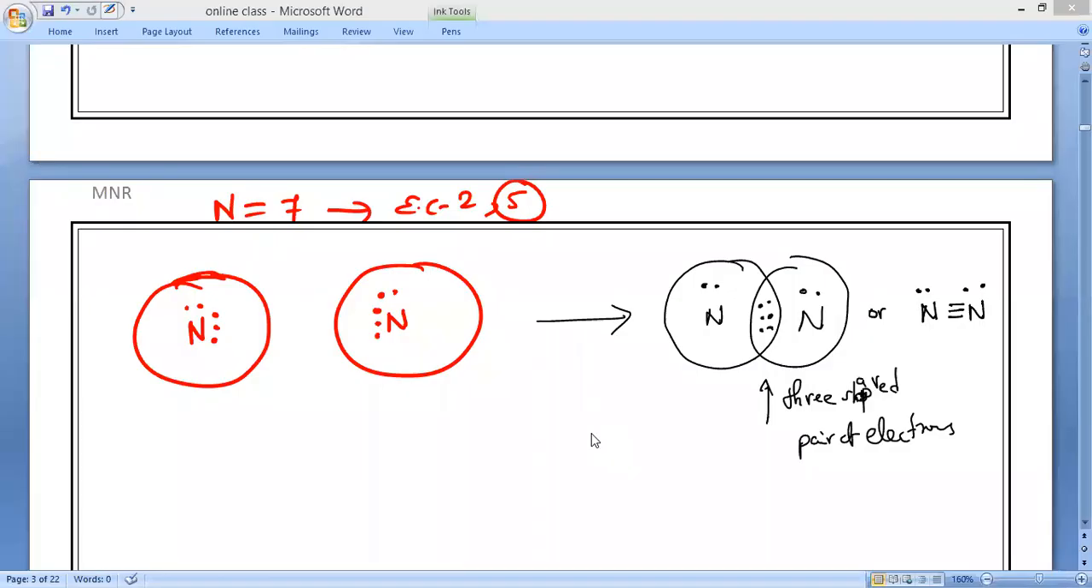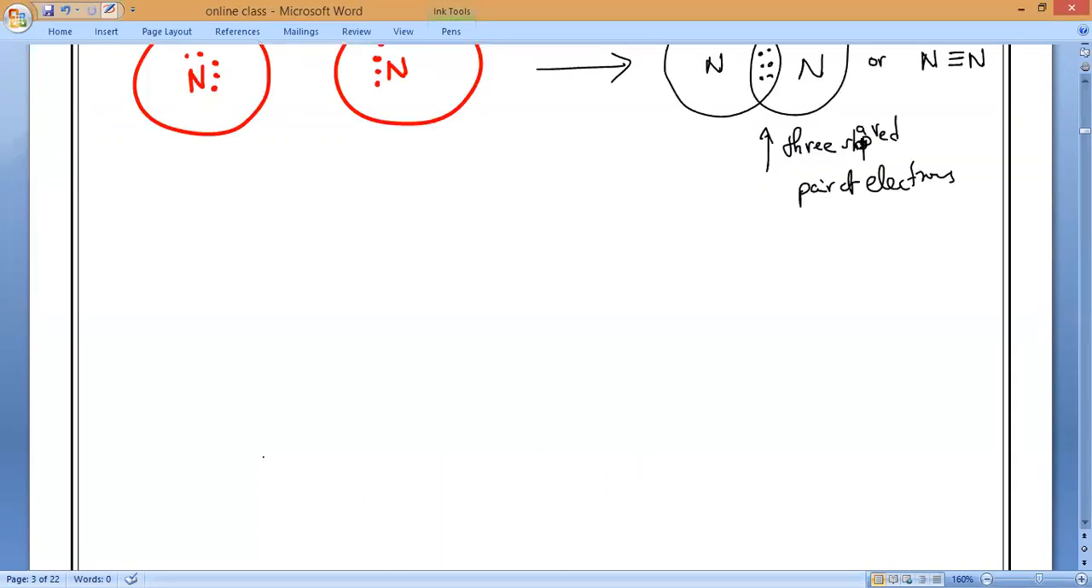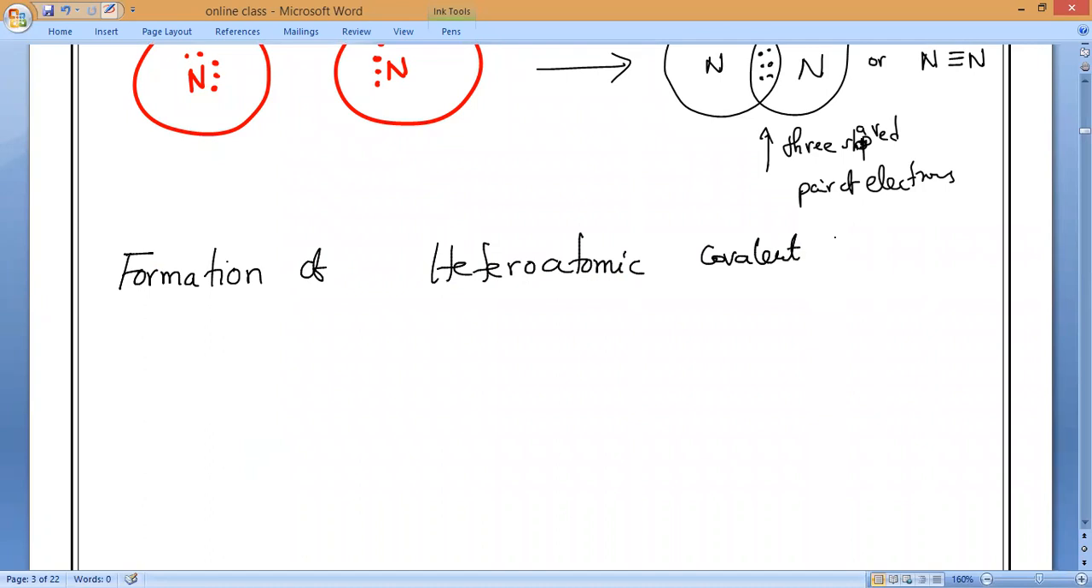So these kinds of compounds, molecules which are formed, we call homoatomic molecules. Now, let us take different atoms. If they form a molecule, then that is called, please remember, the formation of heteroatomic covalent compounds. Hetero: you all know in chemistry we study homogeneous molecules and heterogeneous molecules. Do you remember that? So hetero means same atoms or different atoms? Different atoms.